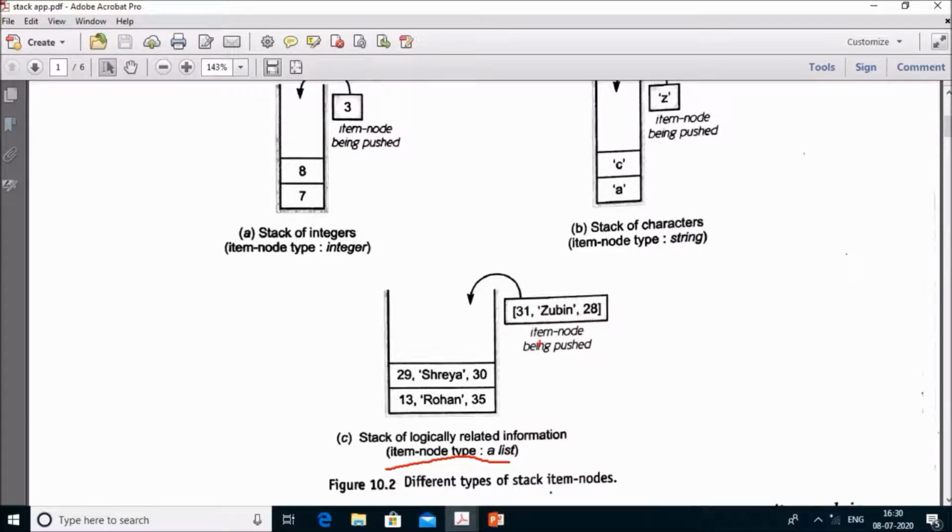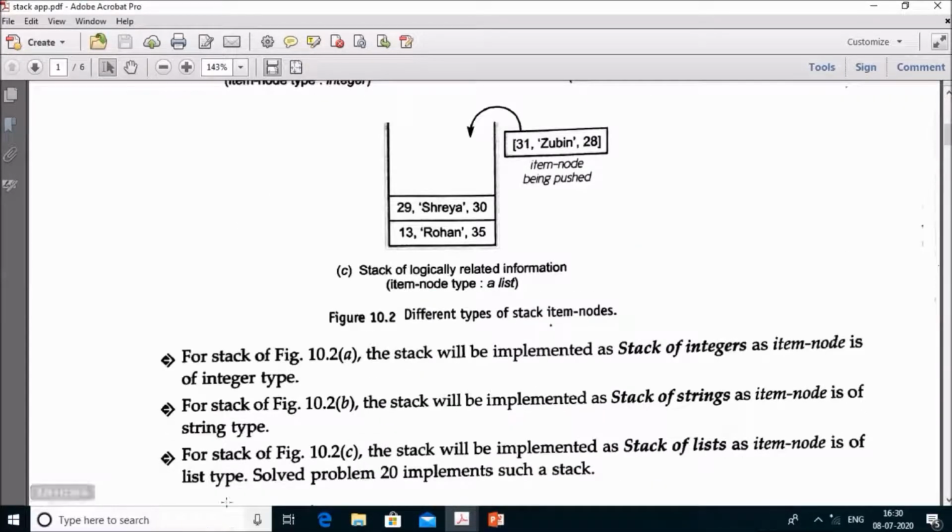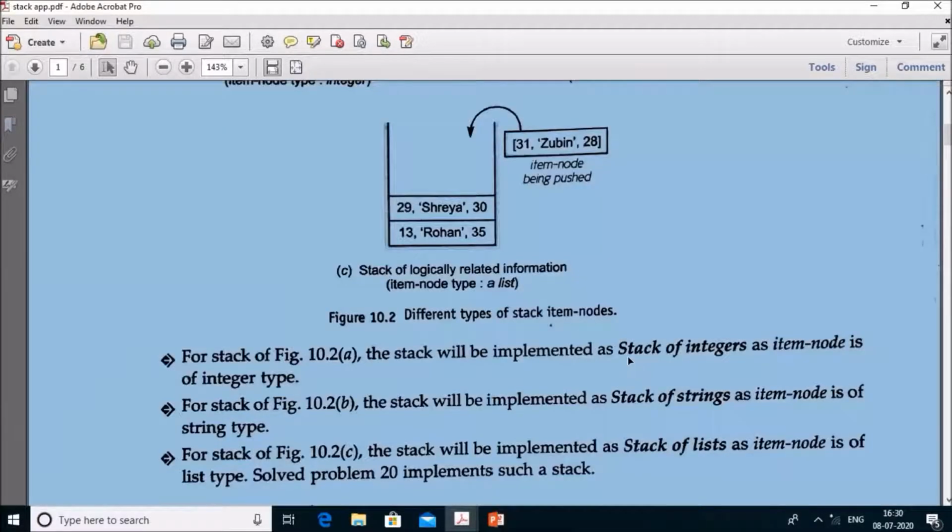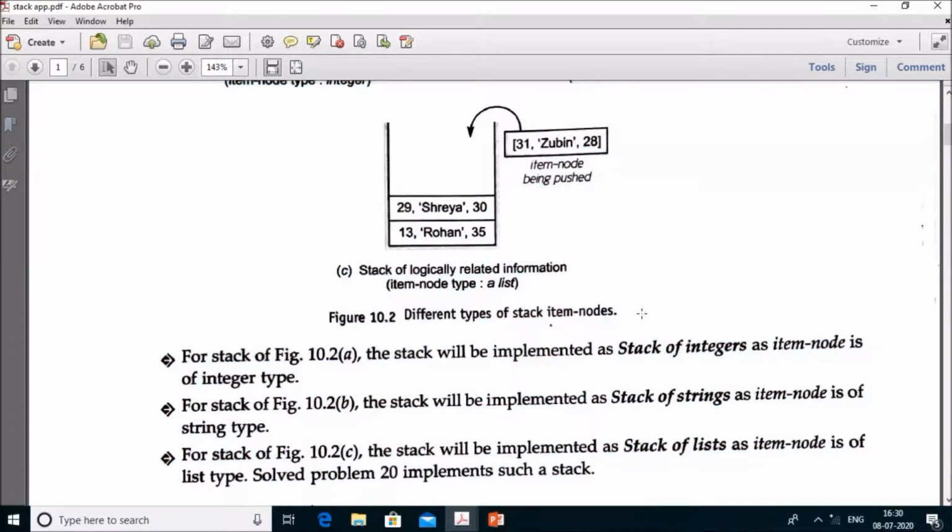It is called the item node which gets pushed onto the stack. When the stack contains integer type of data, it is called a stack of integers. When it contains string type, it is called a stack of strings, and when it contains lists, it is called a stack of lists.